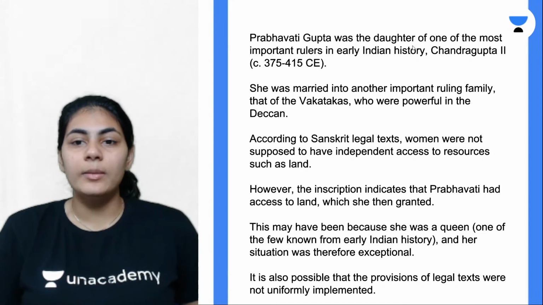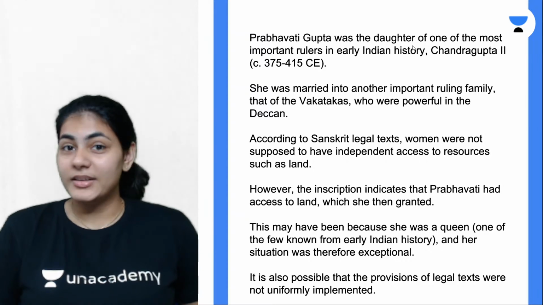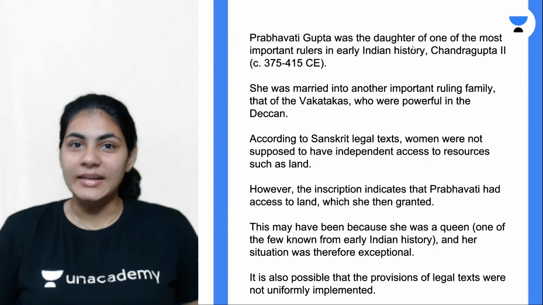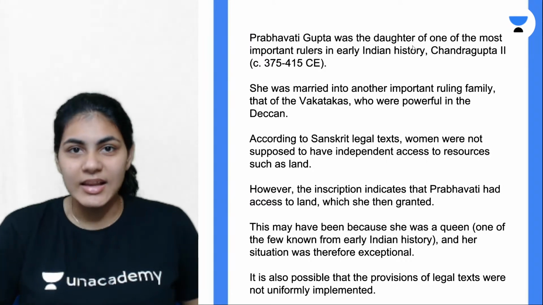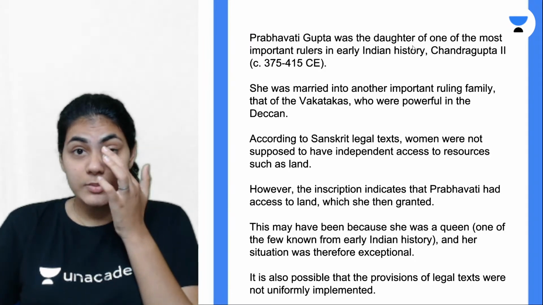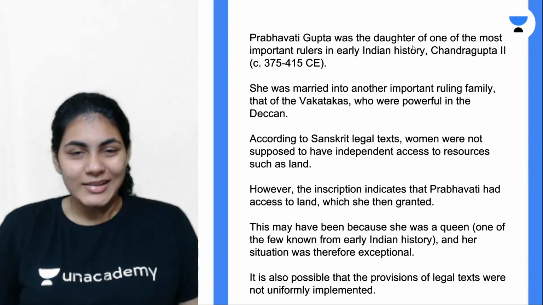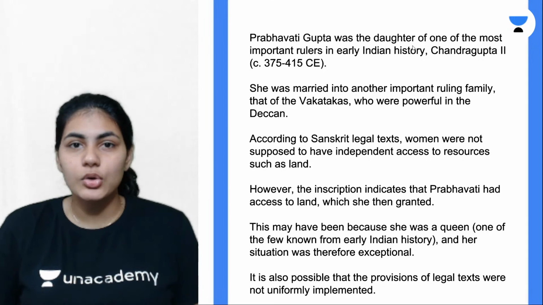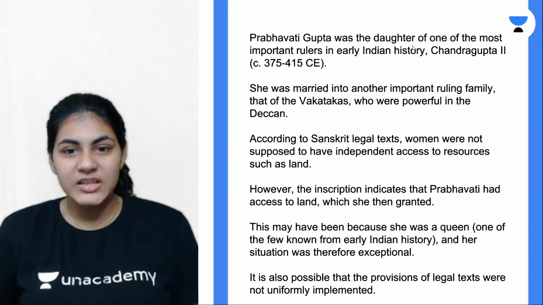They do not have any independent access to resources, right? But clearly Prabhavati Gupta did have land under her control, and in fact she granted this land to somebody. What does this mean? According to the legal text, women are not supposed to hold any land. But Prabhavati Gupta is doing exactly the opposite.